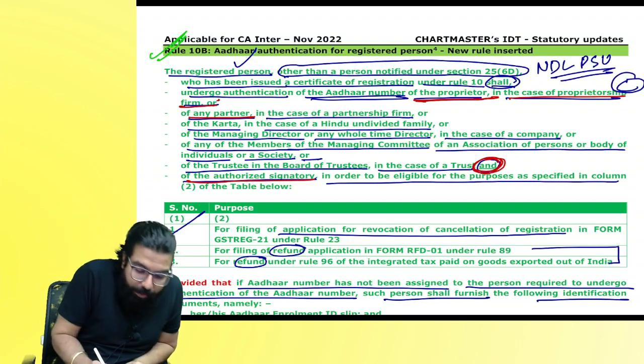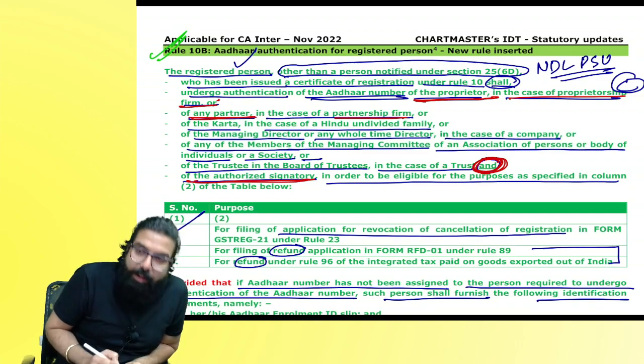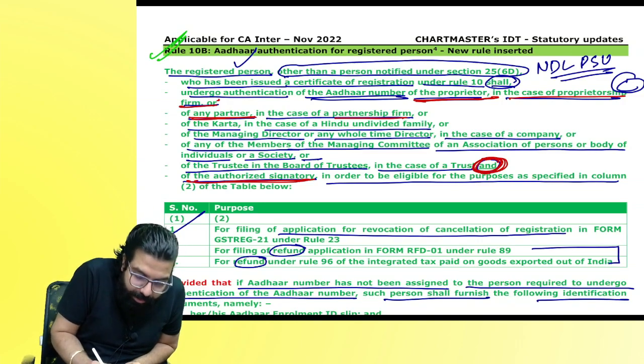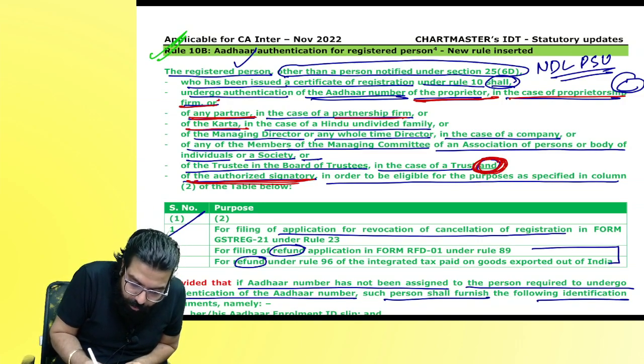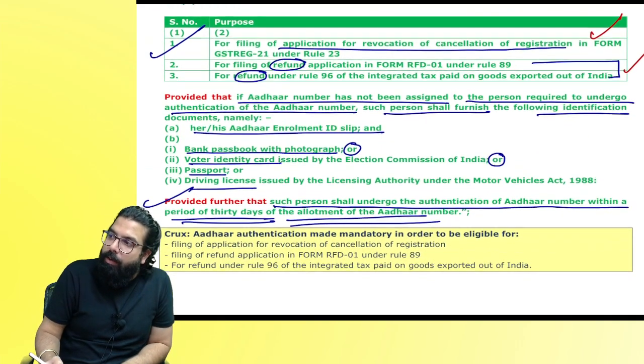In the same way, the partner in case of a partnership firm and the authorized signatory. Are you guys able to understand? See here, Karta and authorized signatory. Only then you can apply for the revocation application and refund application.